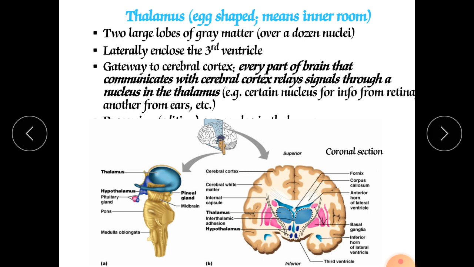So they function in arousal. As we know, the reticular formation is responsible for alertness and arousal. Whatever waking we do in the morning occurs only due to the reticular formation. So they are connecting all, so they have the major function of arousal and integration of sensory and motor information.